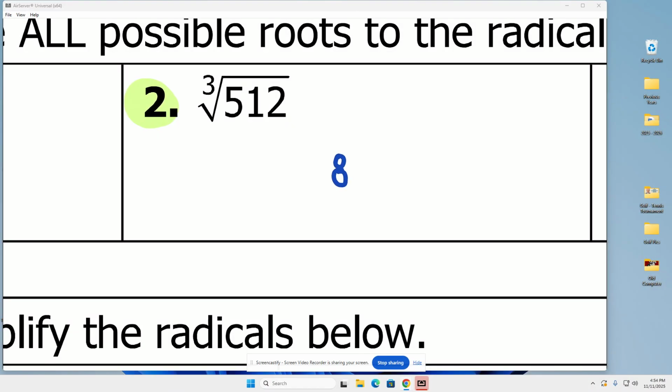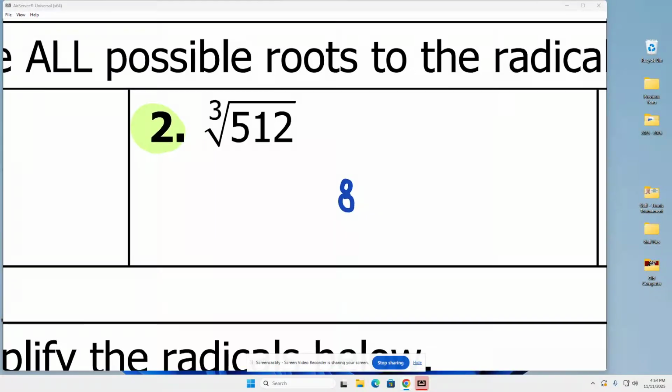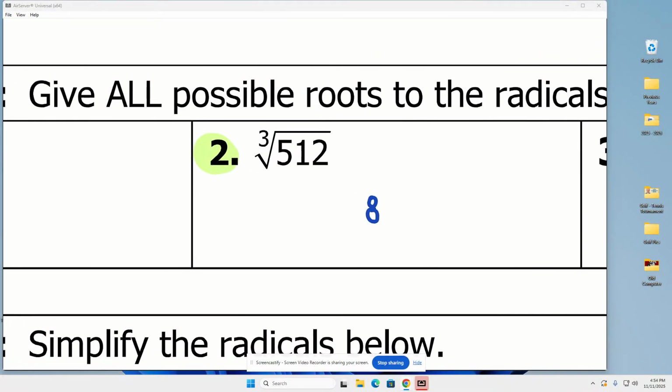Now, in this case, it did ask for me to give all possible roots. So think through this one. Is this one of those where I'm supposed to add a plus or a minus? And the answer to that is no. And here's why. This is the cube root, okay? Odd roots. If this is a positive value in here, it's only going to have one answer, and it's going to be positive. So that's why the answer is just 8, okay?